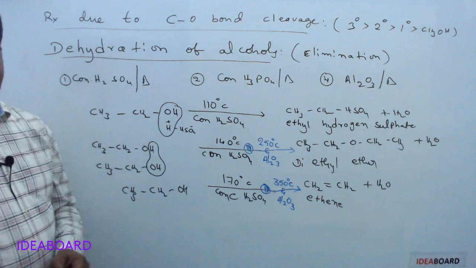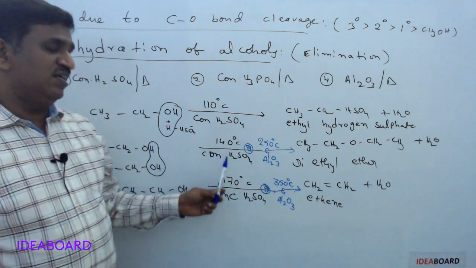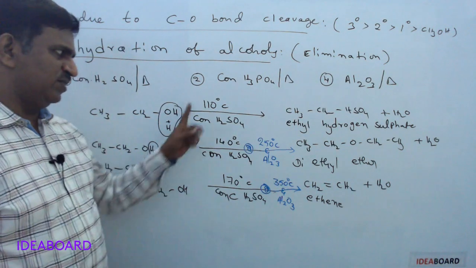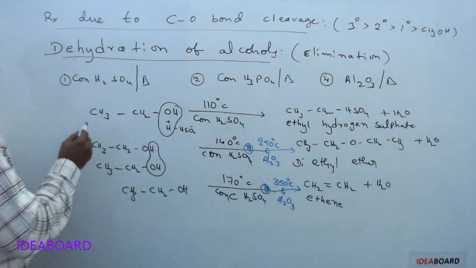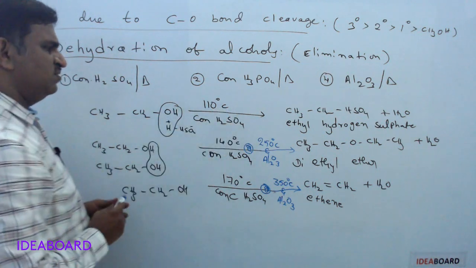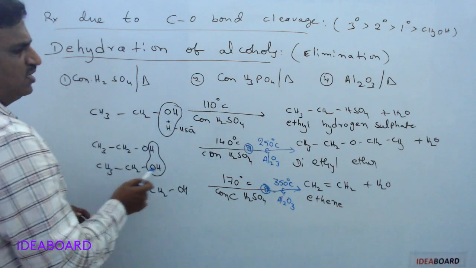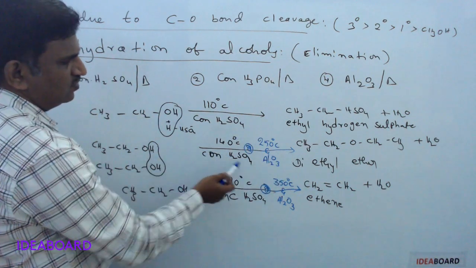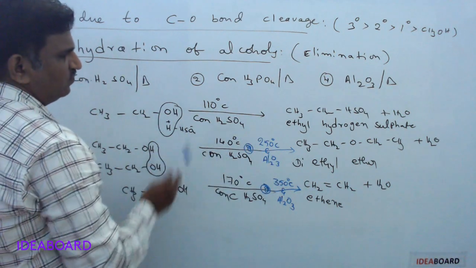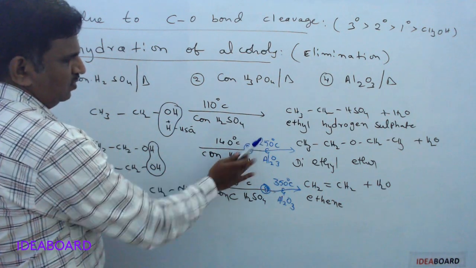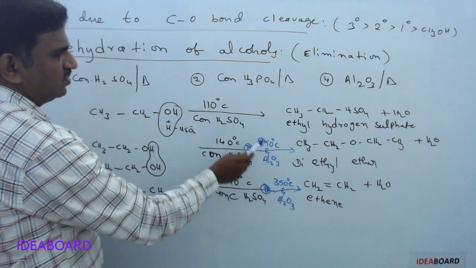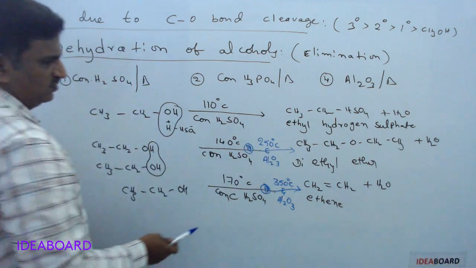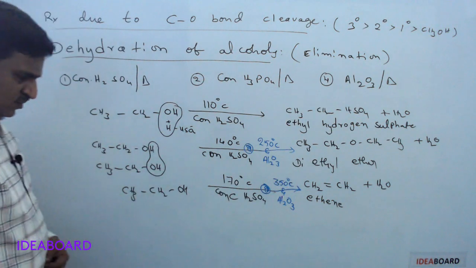So please remember, it depends upon the reagent taken. Definitely we have a difference in temperature. The first reaction is common, no alumina reaction. Ethyl alcohol undergoes dehydration with concentrated sulfuric acid at 140 degrees Celsius, or in the presence of Al2O3 at 250 degrees Celsius, to give diethyl ether.